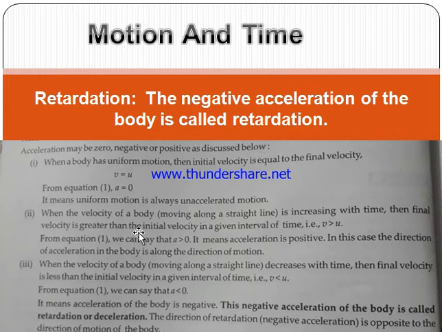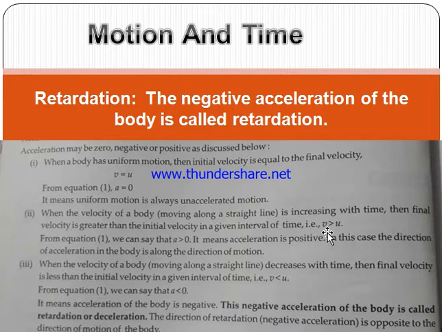When the velocity of a body is increasing with time, that means the speed goes from 10 to 20, 20 to 30, 30 to 40, then the final velocity is always greater than the initial velocity. Suppose a car moves from rest, that means the initial velocity is 0.